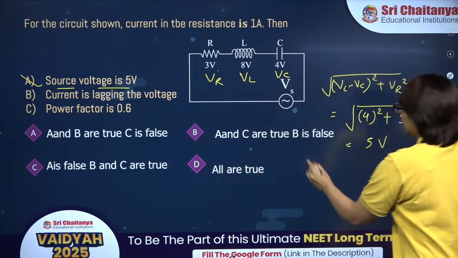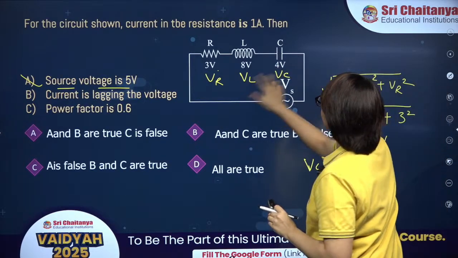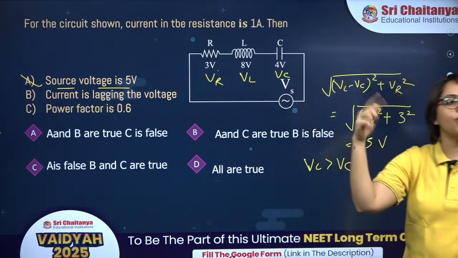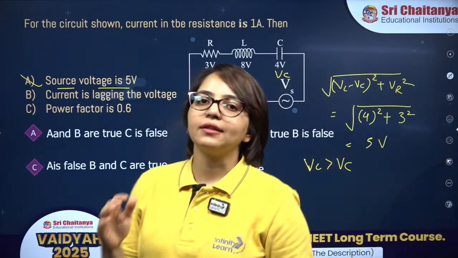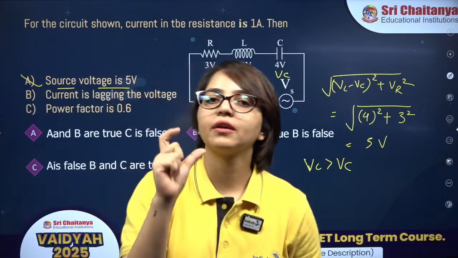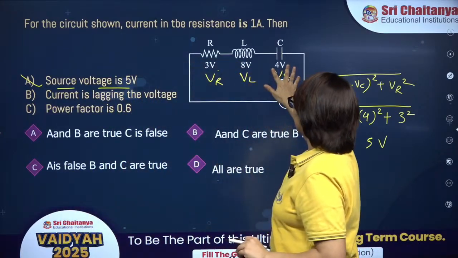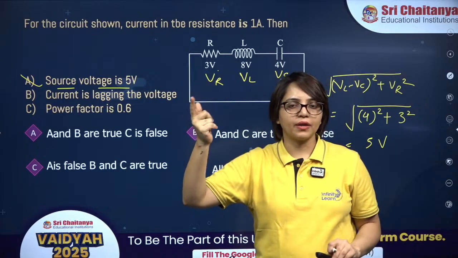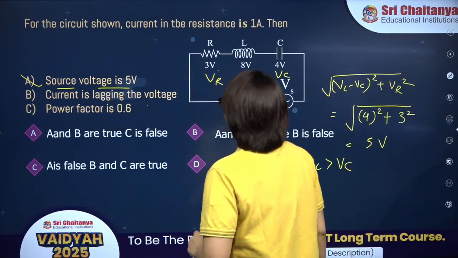Now over here VL is more than VC. VL is more than VC. If VL is more than VC, the inductor will dominate the circuit, right? The inductor will dominate the circuit and in that case the current will lag the potential difference over here. Okay, if the capacitor dominates the circuit, current leads. If the inductor dominates the circuit, current lags. So current is lagging the voltage.